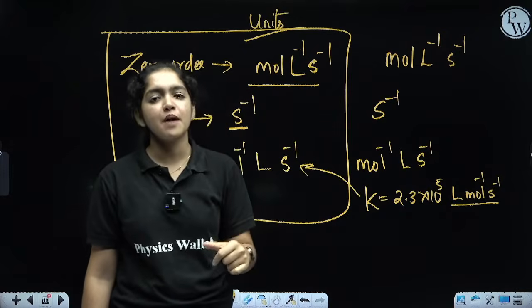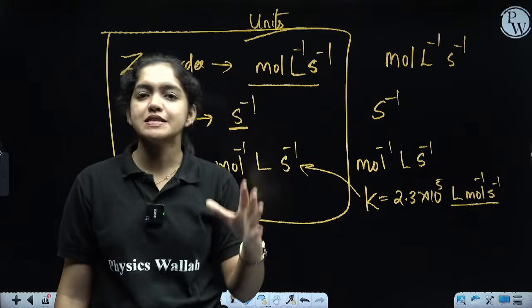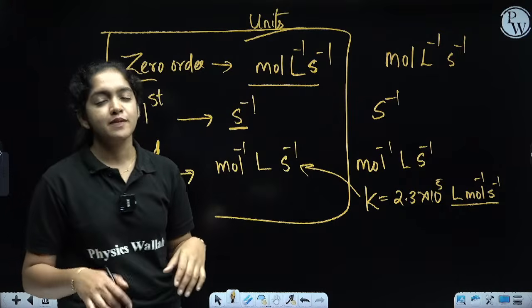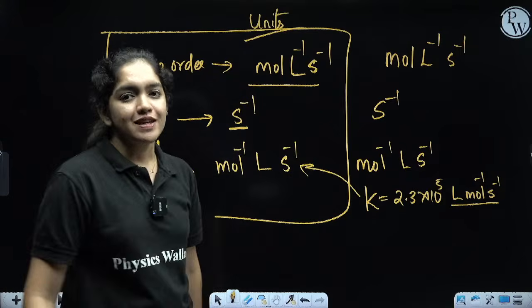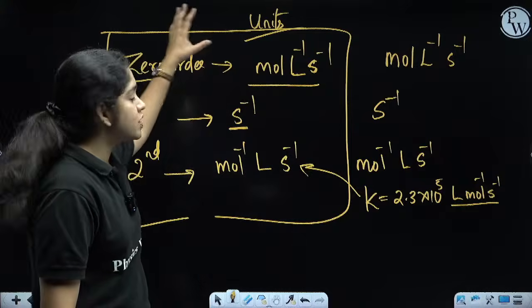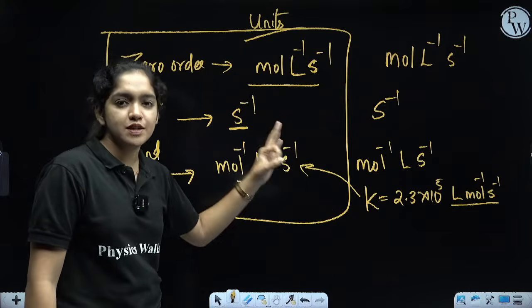Clear? So from this chapter, you can expect a unit based, order based question. That is sure. And it can be for MCQ. Probably it will be for your MCQ question. Okay, done? So we can move to the next one, right? So you're clear with these units and the order. So three types: zero order, first order, second order.